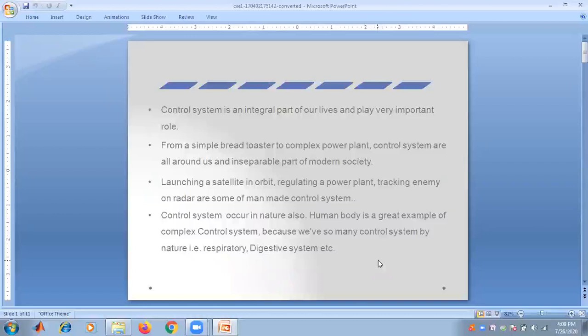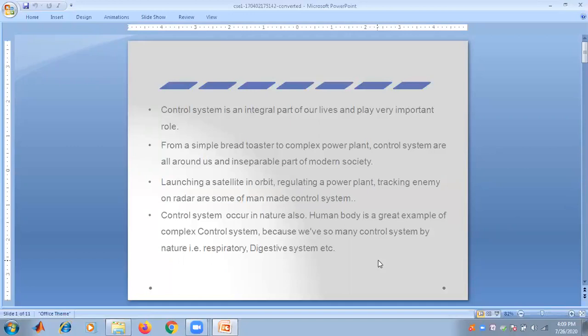From a simple bread toaster to a complex power plant, control systems are all around us and an inseparable part of modern society.